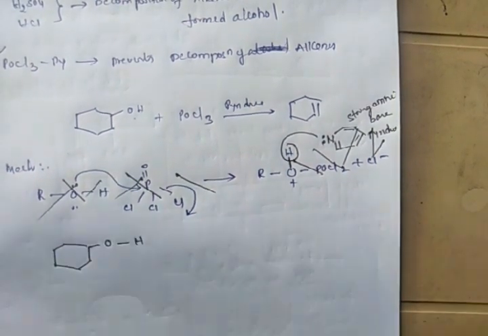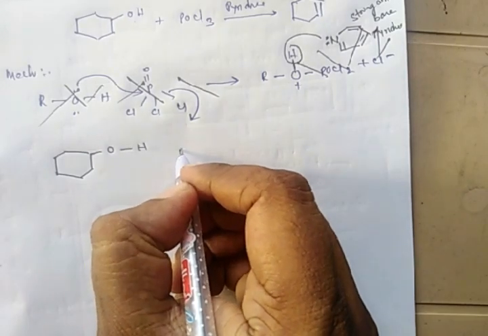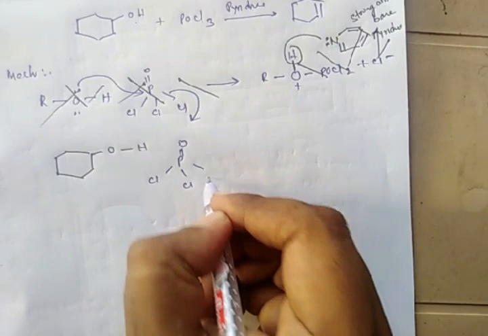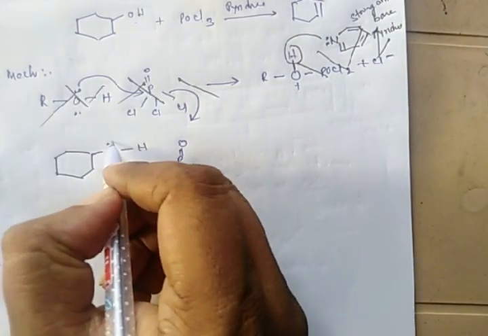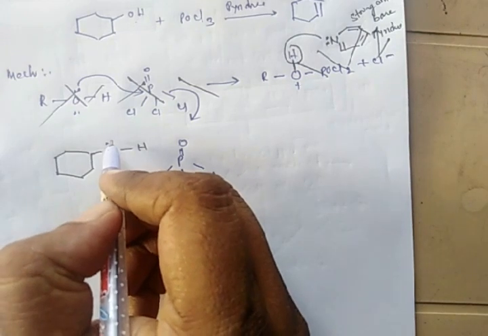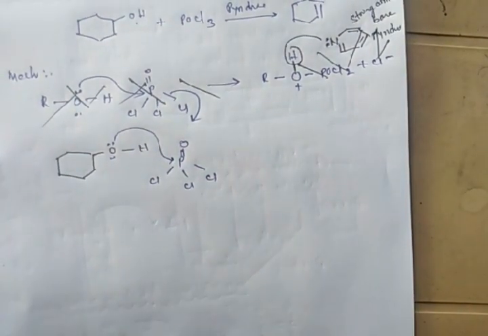Whenever you treat cyclohexanol with phosphorus oxychloride, P double bond O, chlorine, this electronegative oxygen atom will attack this electropositive phosphorus atom.